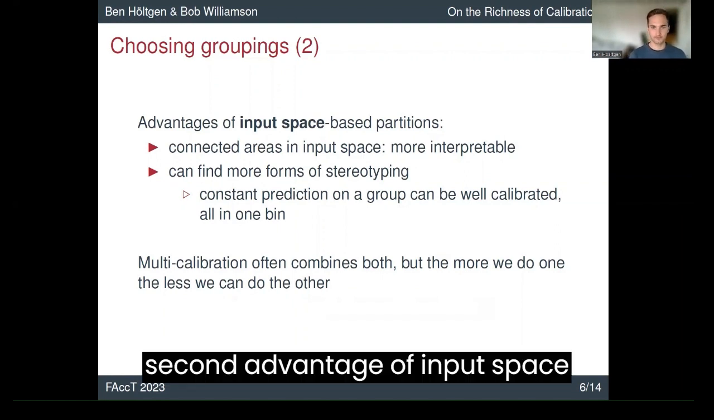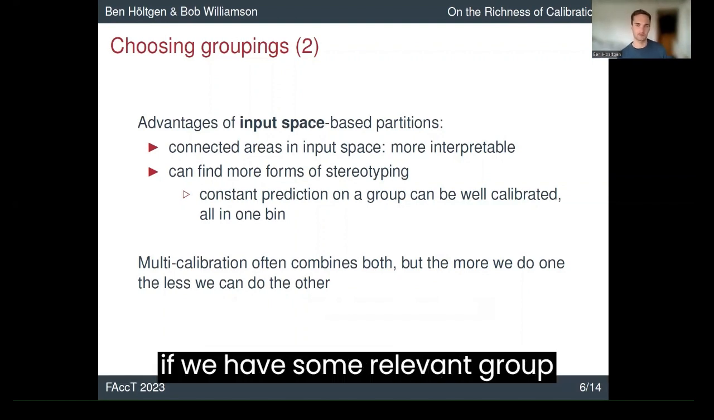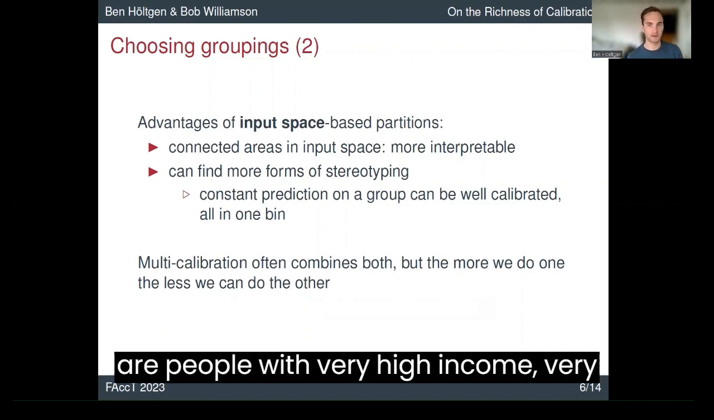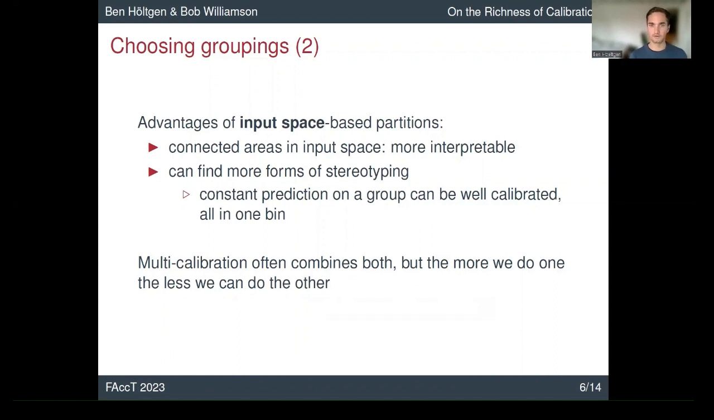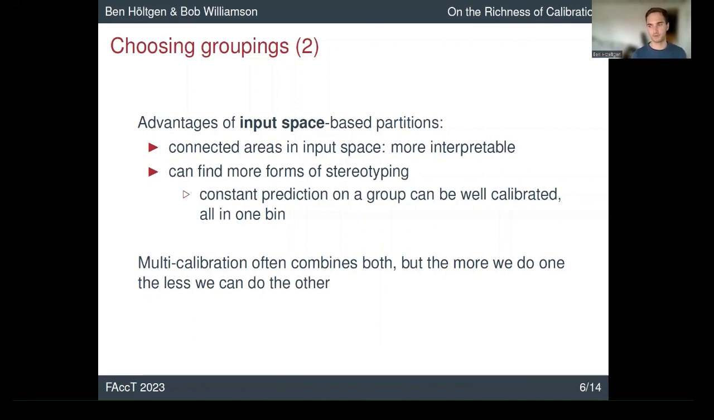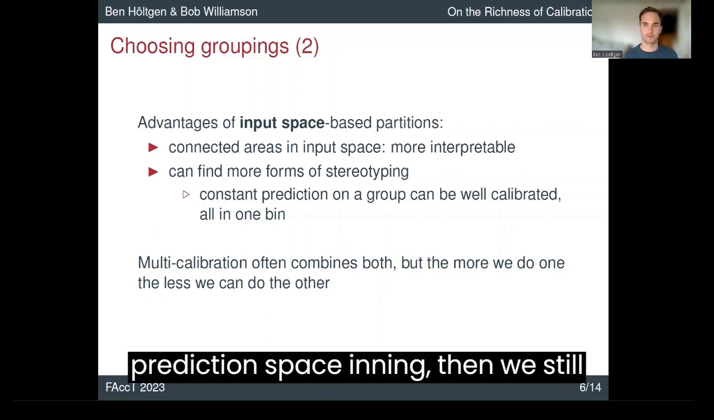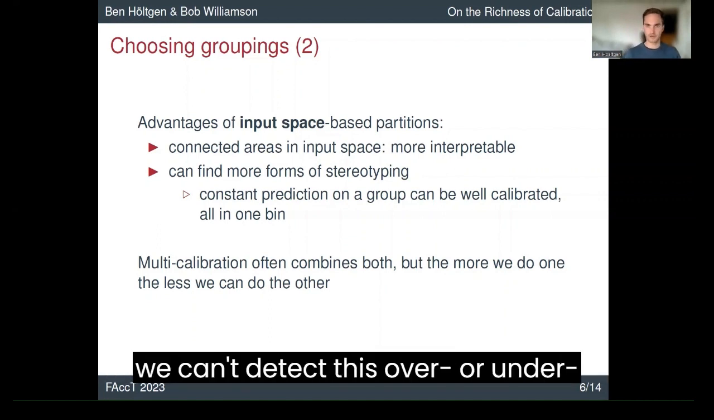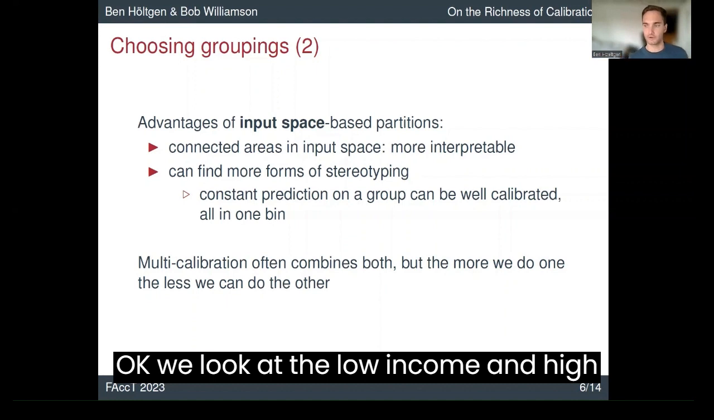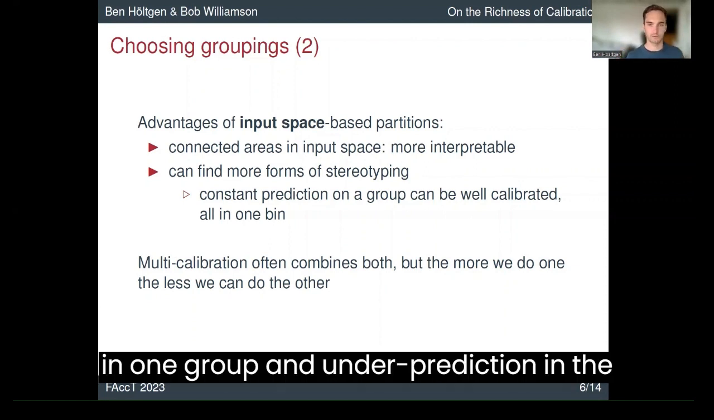And the second advantage of input space partitions is that we can detect more forms of stereotyping. For example, if we have some relevant group, in the credit case, there are people with very high income, very low income, and our predictor says 50% risk for everybody, although the higher earning people may have less risk of defaulting. And if we do this prediction space binning, then we still get all the 50% people in one group, and we can't detect this over and under prediction. But if we from the start say, okay, we look at the low income and high income people separately, then we can detect that the 50% is over prediction in one group and under prediction in the other group.